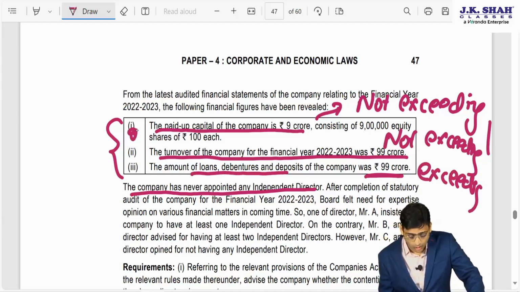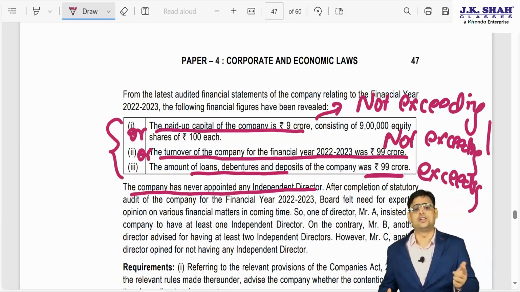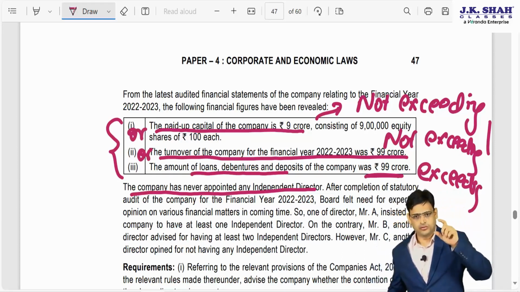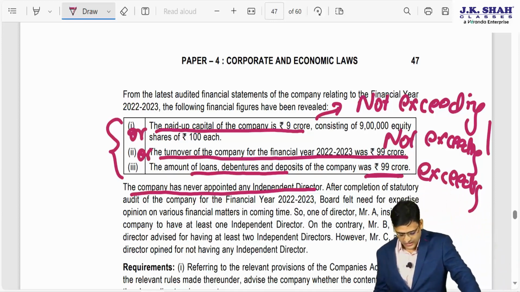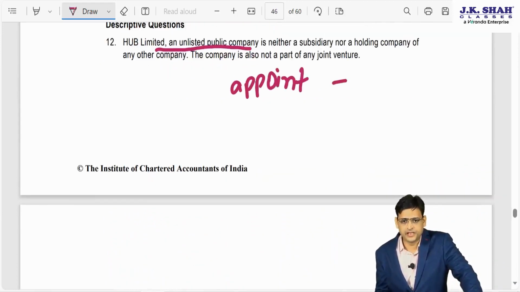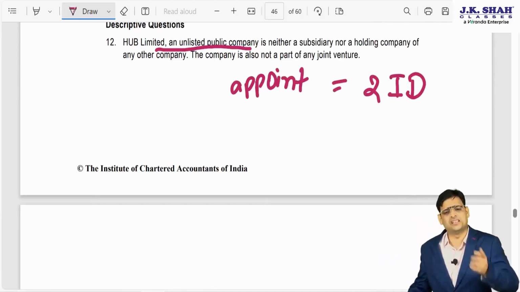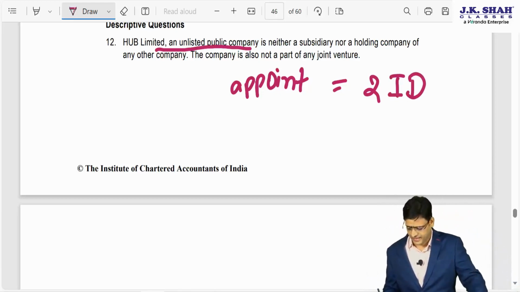And there is an or provision in this. Means even if 1 point exceeds, you have to appoint independent director. Since this loan, deposit, debenture point is exceeding, this company need to appoint how many independent directors? This company need to appoint 2 independent directors. Had it been listed company, it is 1/3. But for unlisted company, it is 2 independent directors.